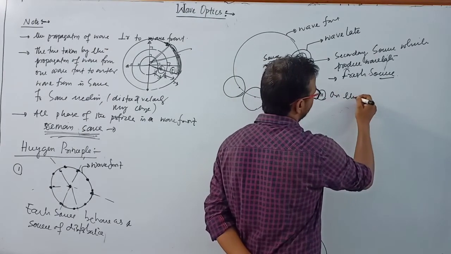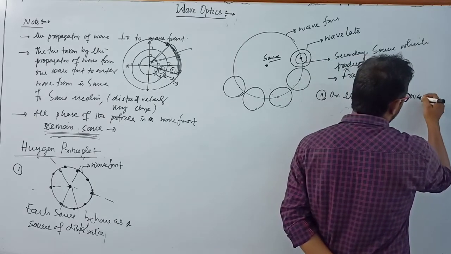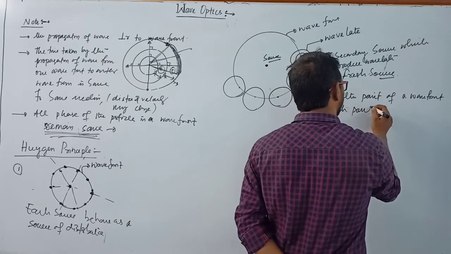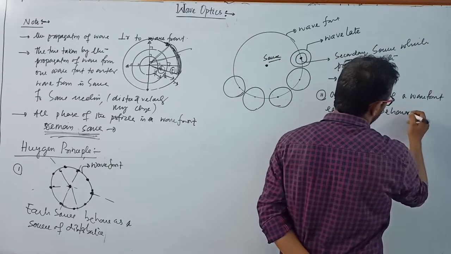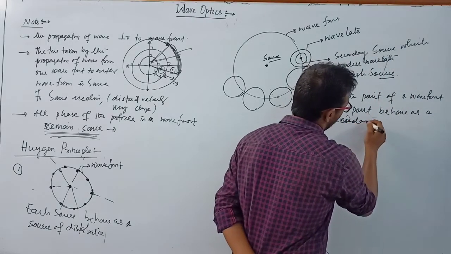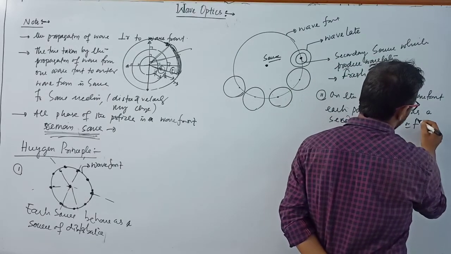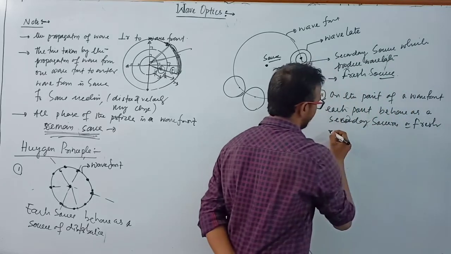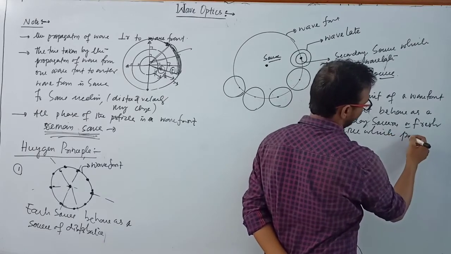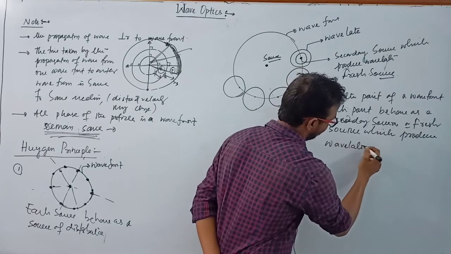On a point of a wavefront, each point behaves as a secondary source or fresh source which produces a wavelet.